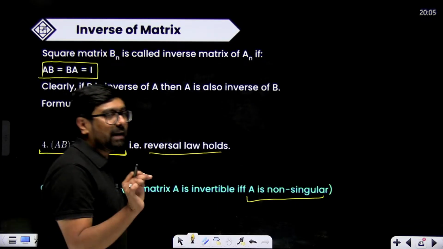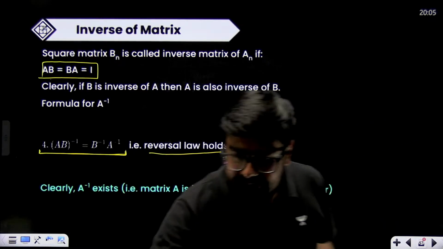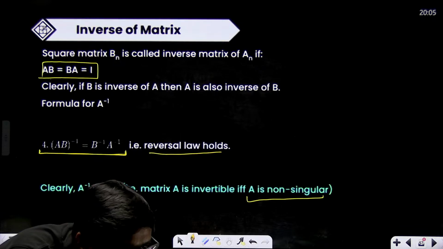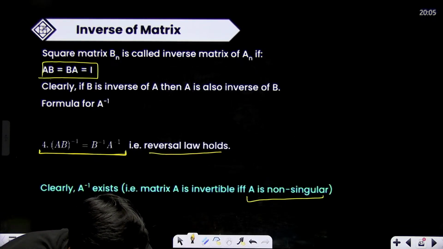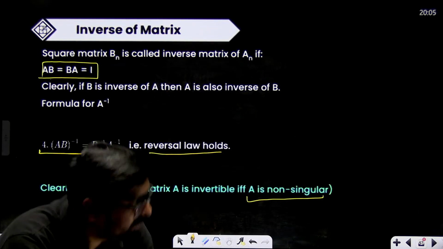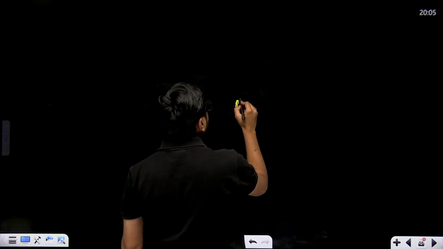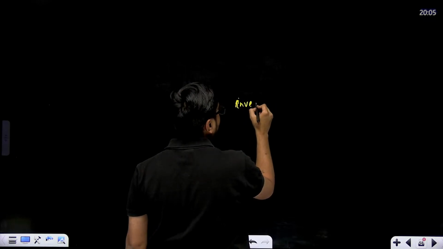Only one example, one question is there in the matrix chapter. I'll tell you that question also if I can find it. That question is this: matrix A and B will be inverse of each other only if. So there are 4 options, right? Only one question is there in NCERT. Inverse of a matrix will exist.